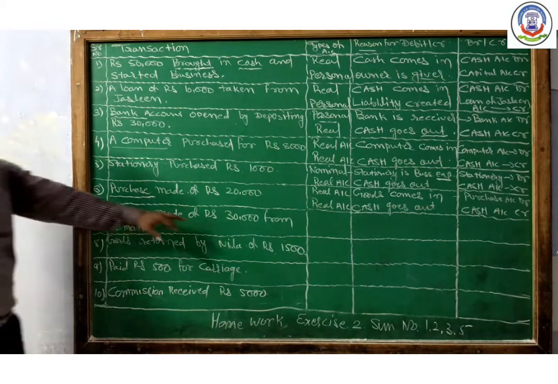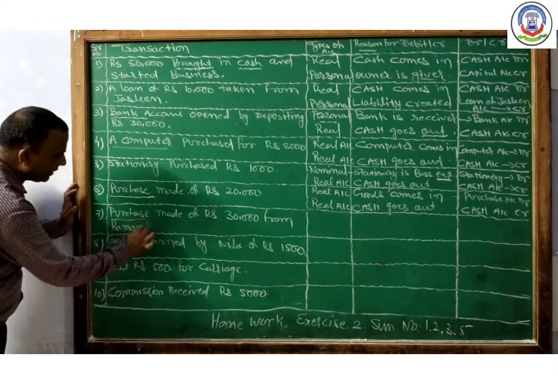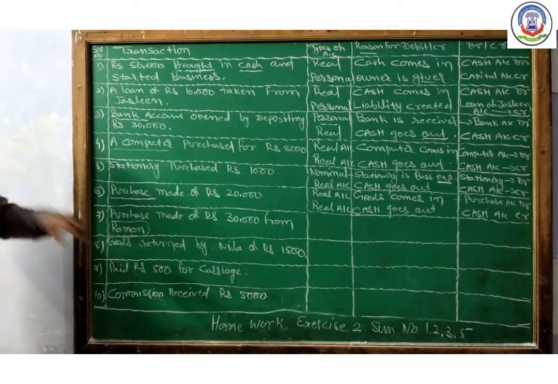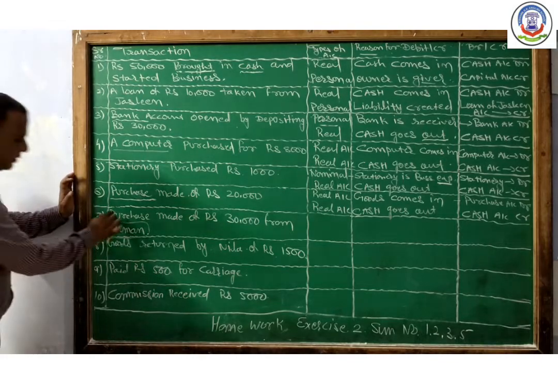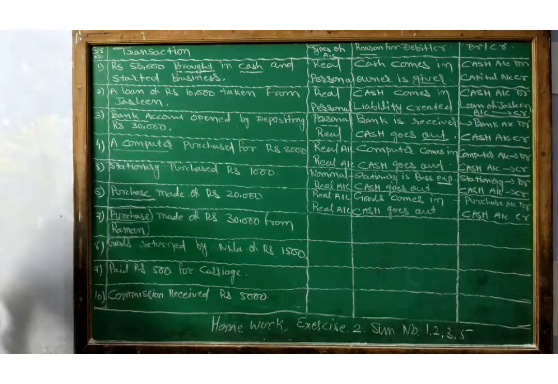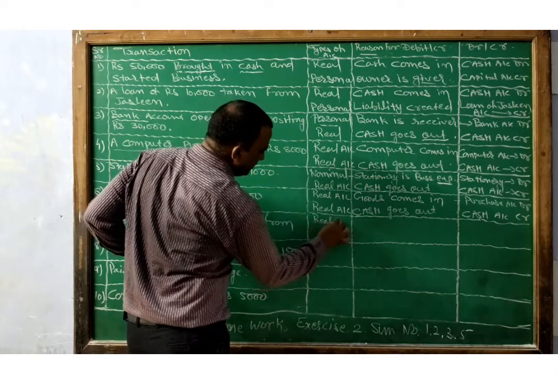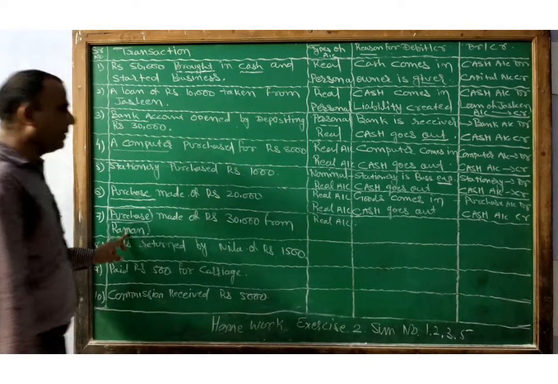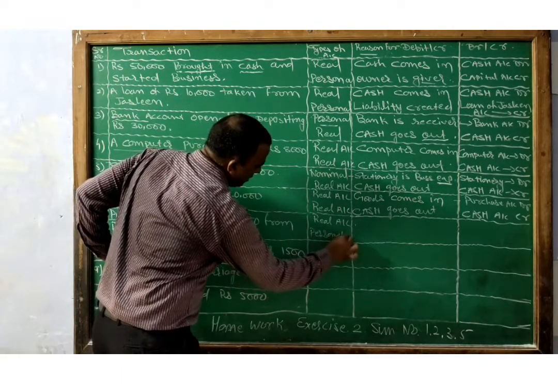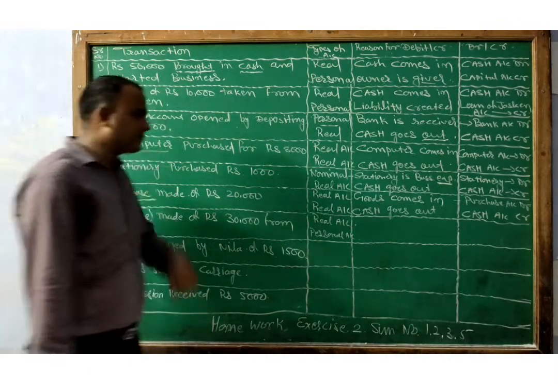Now the next transaction is there. Purchase made of rupees 30,000 from Raman. So the name of person is given, Raman. That's why it is a credit transaction. So Raman account is affected as well as the purchase made. That's why purchase account is also affected. Purchase is under the real account and Raman is under the personal account.